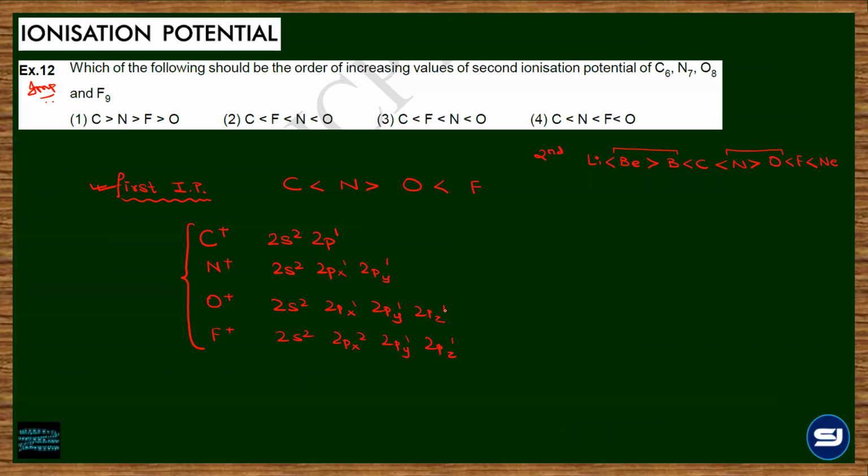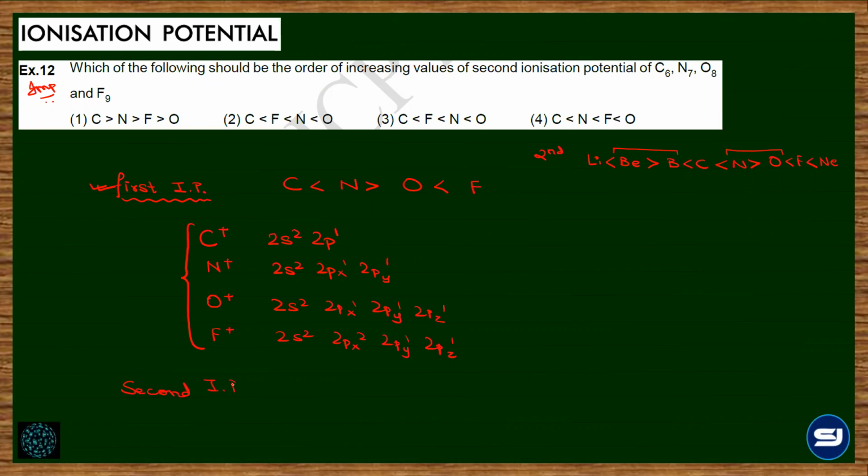Did you understand what I did? Yes, sir. Now looking at the configurations, tell me to remove the second electron, where the energy required is going to be very high. Oxygen.